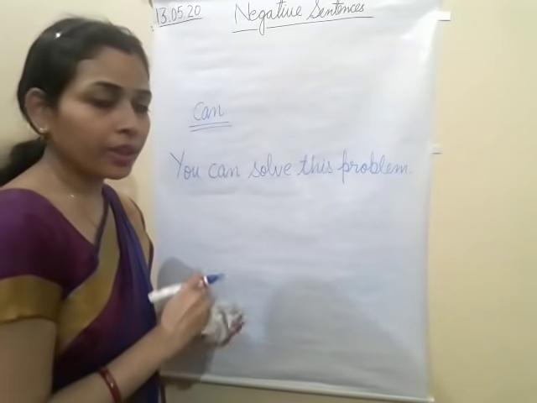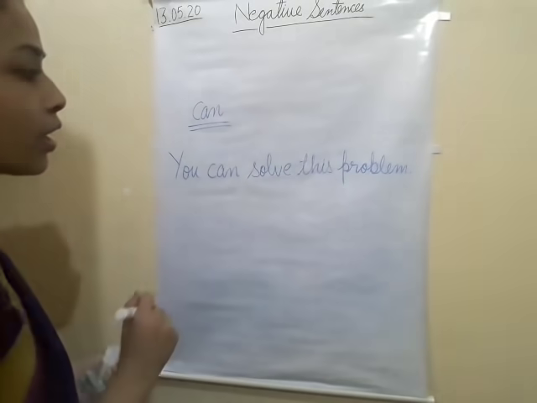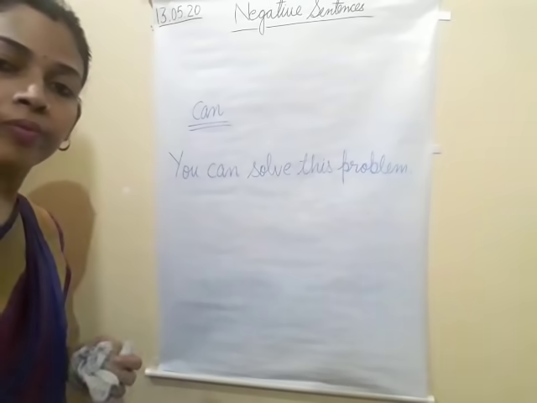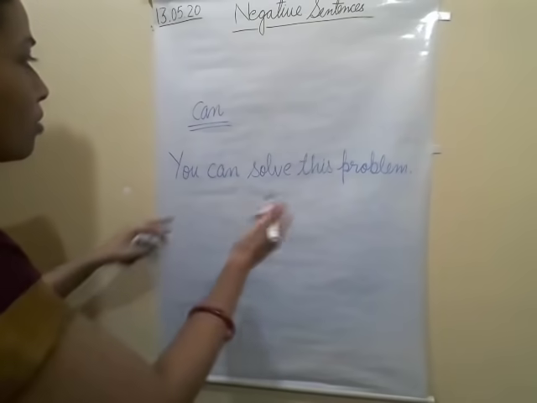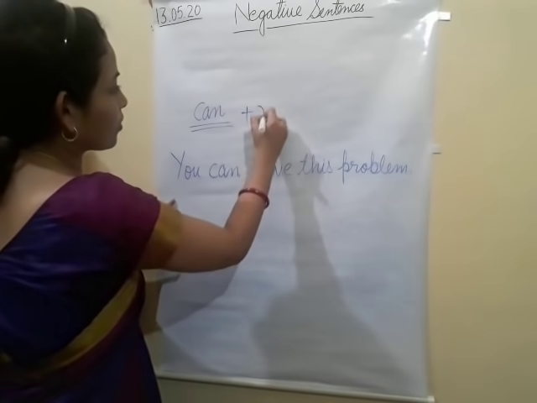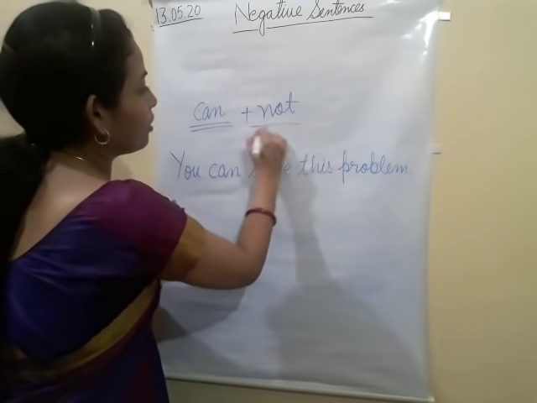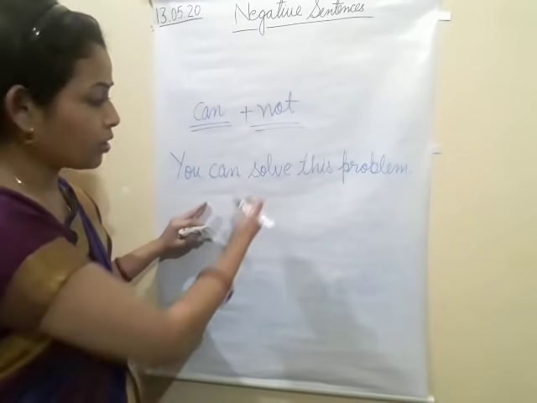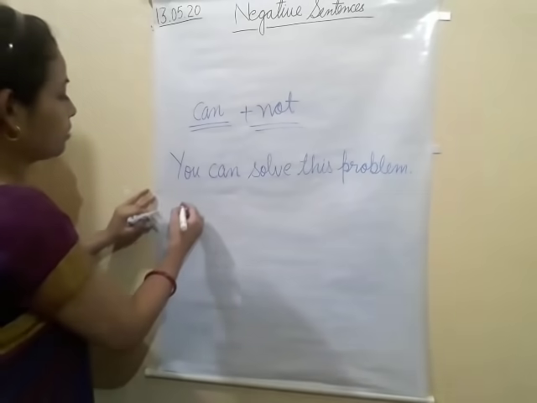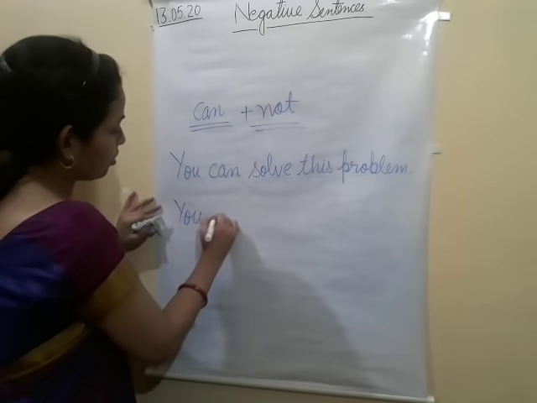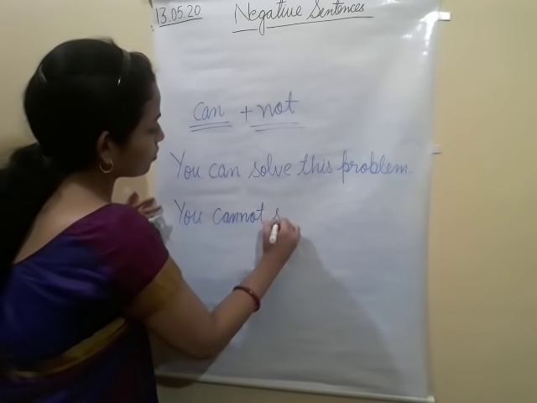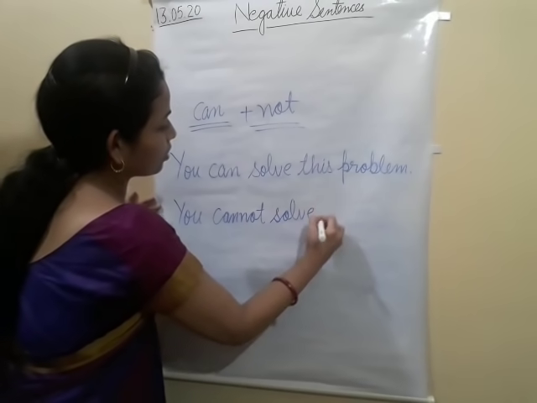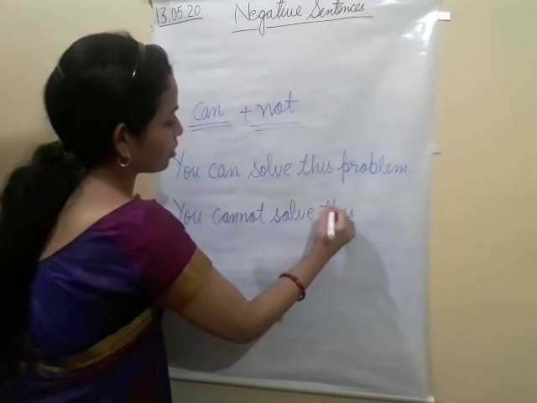This is the affirmative, the positive sentence I have written here: you can solve this problem. So when we change it into negative, it will be: you can not solve this problem.